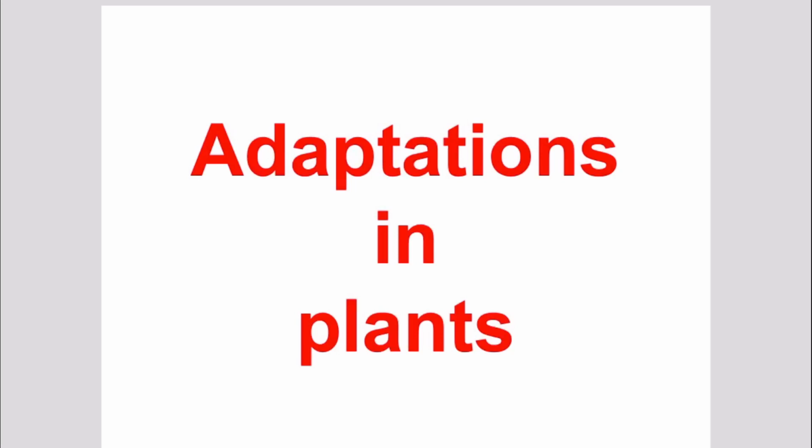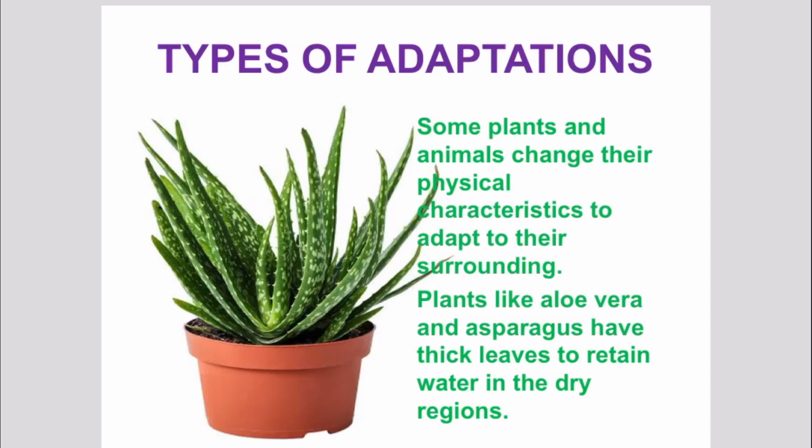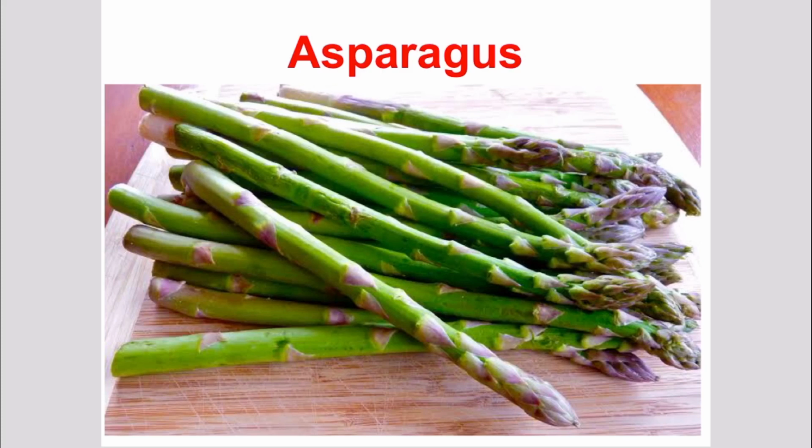Next, let us study some examples of different types of adaptations in plants. Some plants and animals change their physical characteristics to adapt to their surroundings. Plants like aloe vera and asparagus have thick leaves to retain water in the dry regions.